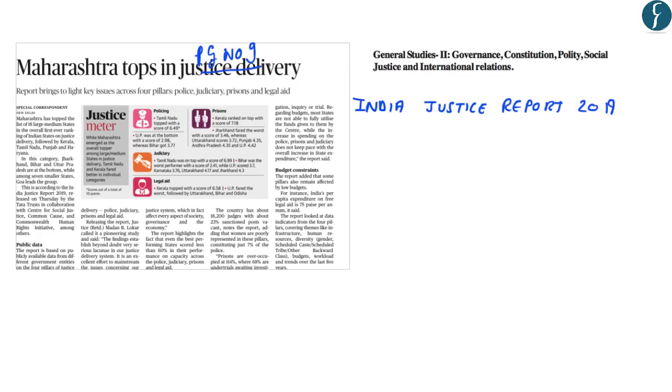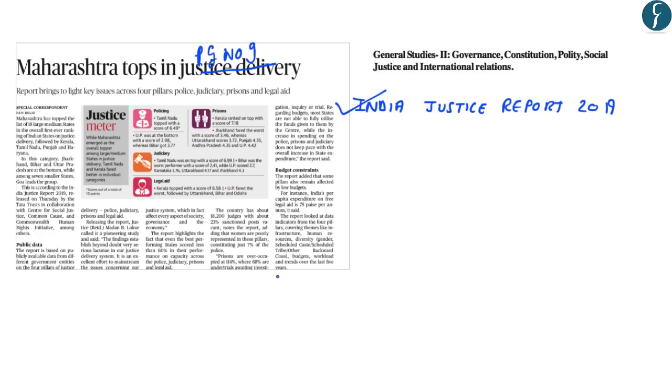This article on page number 9 is related to a report by the name India Justice Report 2019, and it was released by the Tata Trust in collaboration with the Centre for Social Justice, Common Cause and Commonwealth Human Rights Initiative. Now, a unique fact regarding this report is that this is the first ever ranking of Indian states on justice delivery.